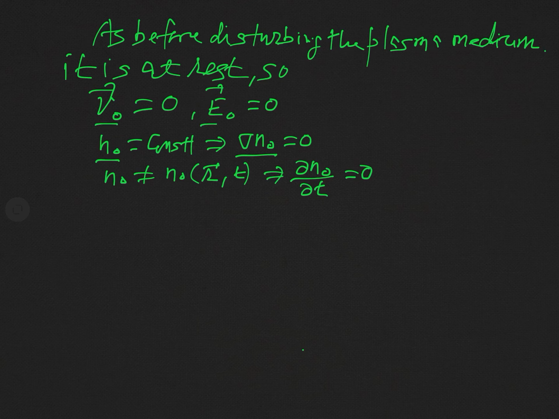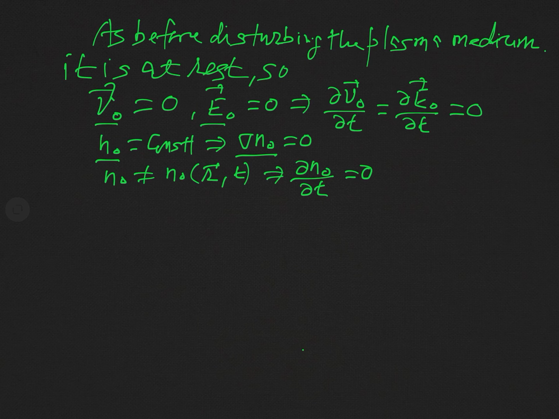At the same time, as V naught is 0 and E naught is 0, these results imply that del V naught by del T and del E naught by del T will also be 0.